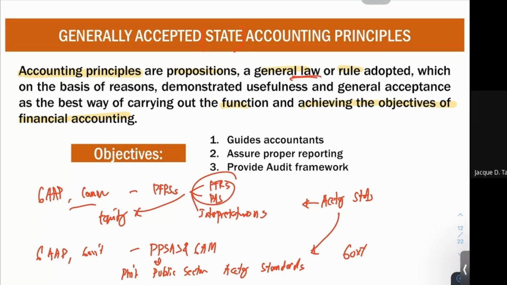Now, what are the objectives of our GAAP? The objective of our GAAP, of course, is to guide the accountants. How does your GAAP guide your accountants? Because your standards, as you all know, provide different provisions as to identification of an item, how we measure the item, and how we present and disclose the item.